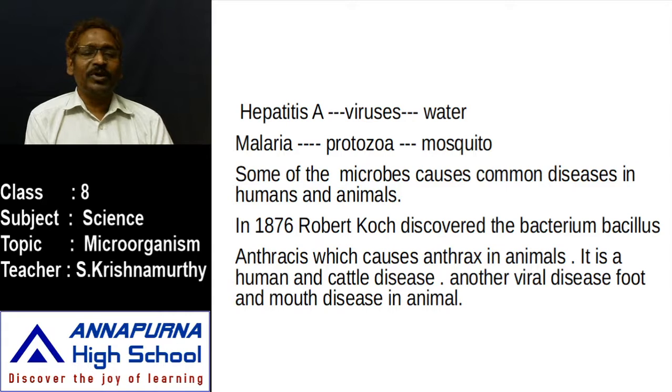So we know very well about Robert Koch. Robert Koch, for the first time in 1876, discovered the bacterium Bacillus anthracis, which causes the anthrax disease. What is the disease? Anthrax disease. It occurs in animals, and along with this, foot and mouth disease also occurs in animals and plants. So this bacterium Bacillus anthracis was discovered by Robert Koch in 1876.